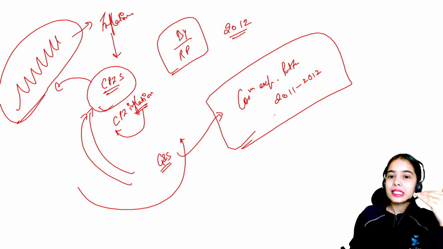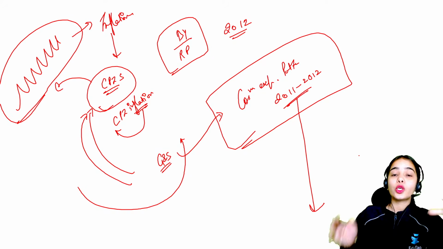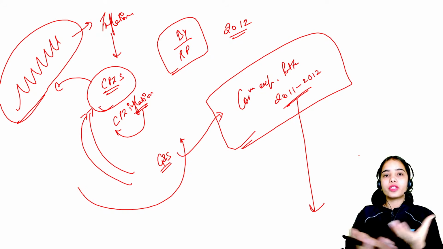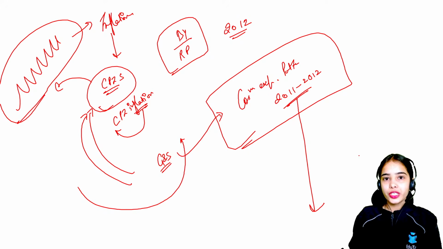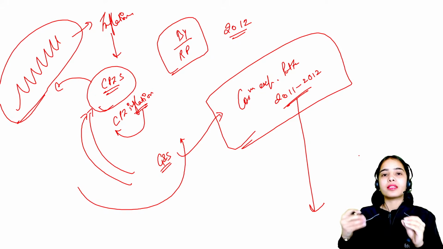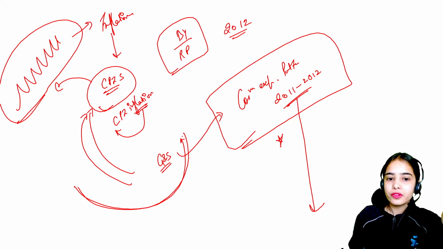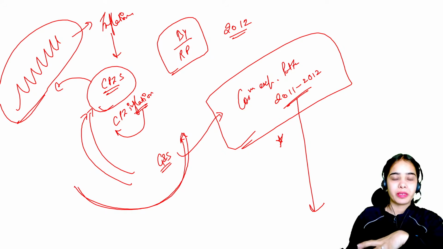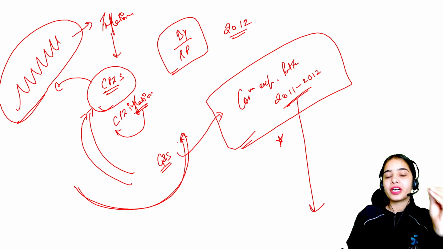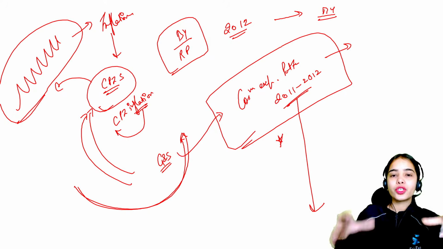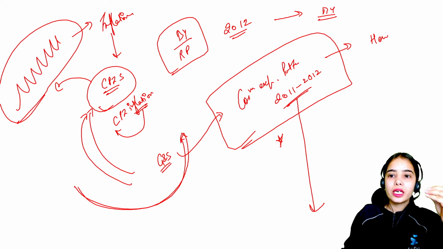Now you can understand that since 2011-2012 till now, a lot of change has happened in the consumption pattern, in the behaviors of the people and the households. Digitalization and urbanization are rapidly happening, and with that the consumption patterns are also changing. So this basket of goods and services might not be the correct representation of household expenditure. That's why it was identified that we need to change the base year, as well as the basket of goods and services, according to the new data of household consumption expenditure pattern.